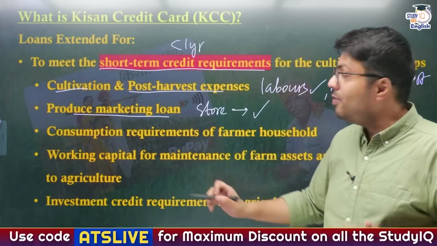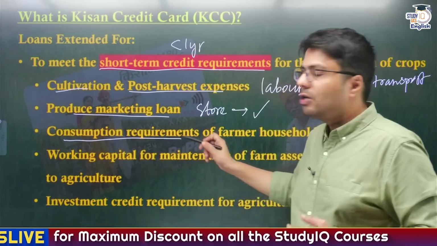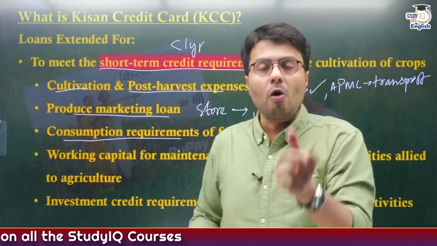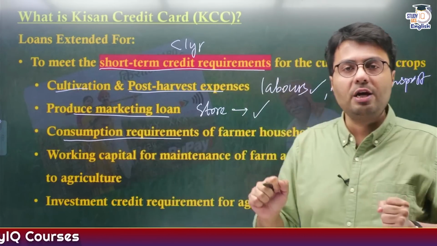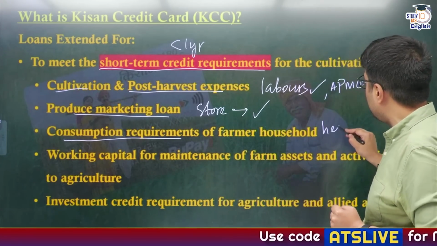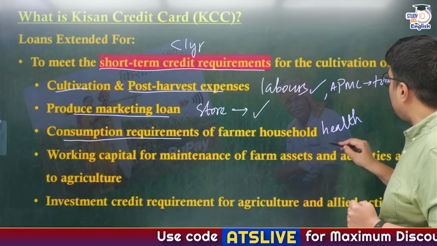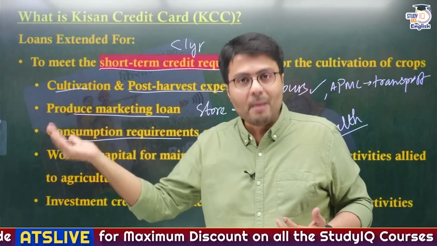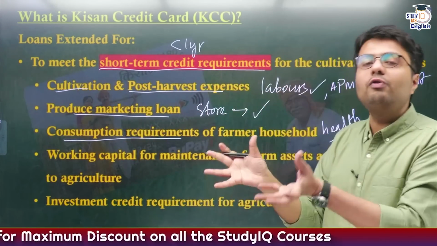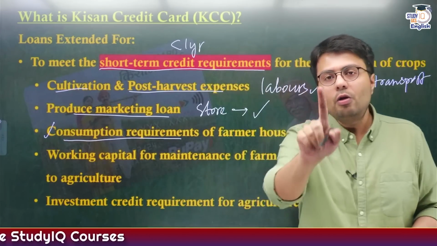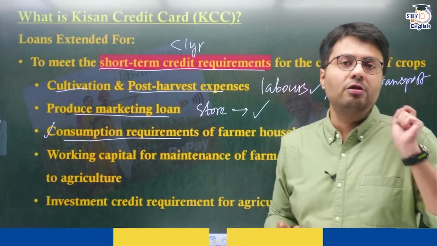Also, farmers have various consumption requirements. Suppose a farmer's son or a daughter needs to go to a school or a college, so to pay for fees of their education, farmers can use the loans. Similarly, for health requirements also, farmers can use the loan. Or suppose a farmer has a daughter and he wants to get his daughter married. So for expenses of those personal requirements, or consumption requirements, the loans under KCC are available to farmers.